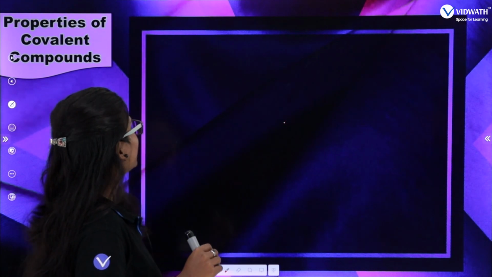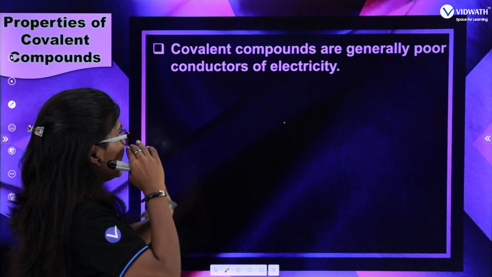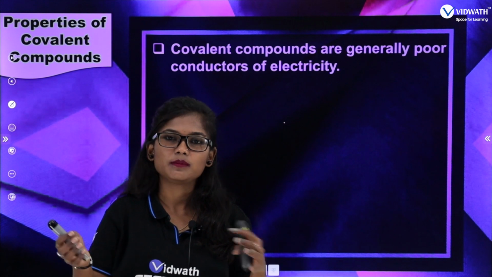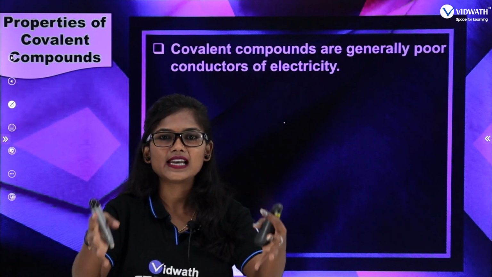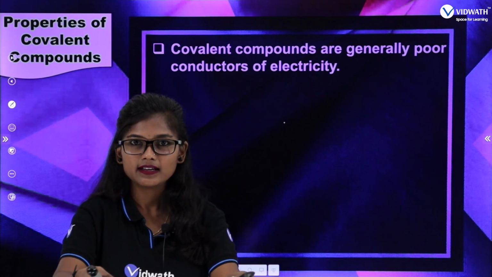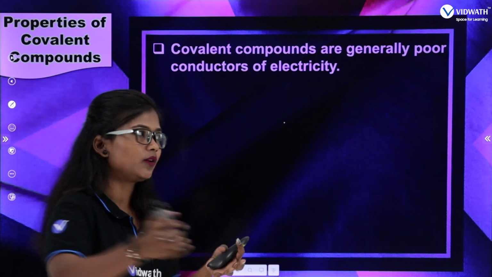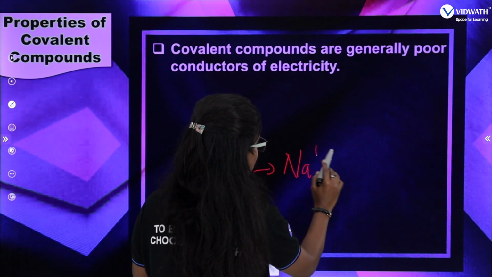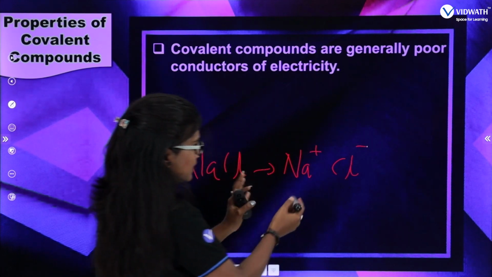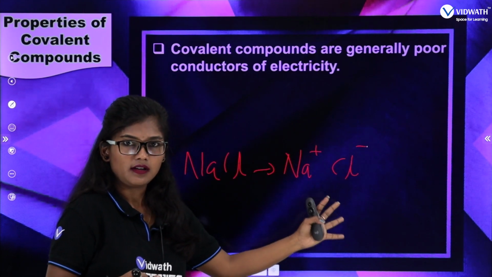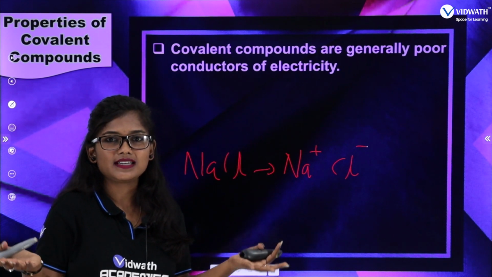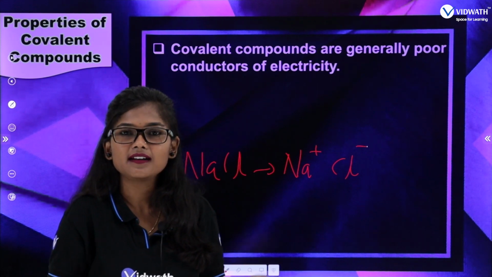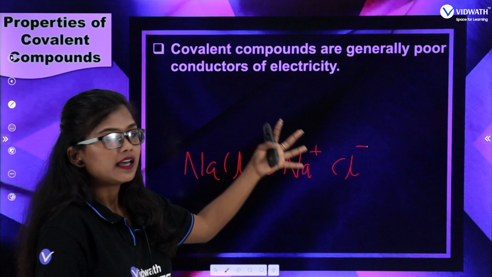So the next property is covalent compounds are generally poor conductors of electricity. We know that electricity is nothing but the flow of charge. So to conduct electricity, there should be ions, right? NaCl ionizes into Na+ and Cl-, because the bond is formed by a cation and an anion. Whereas covalent compounds are not formed by ions, so they don't dissociate into ions. For that reason, they are poor conductors of electricity.